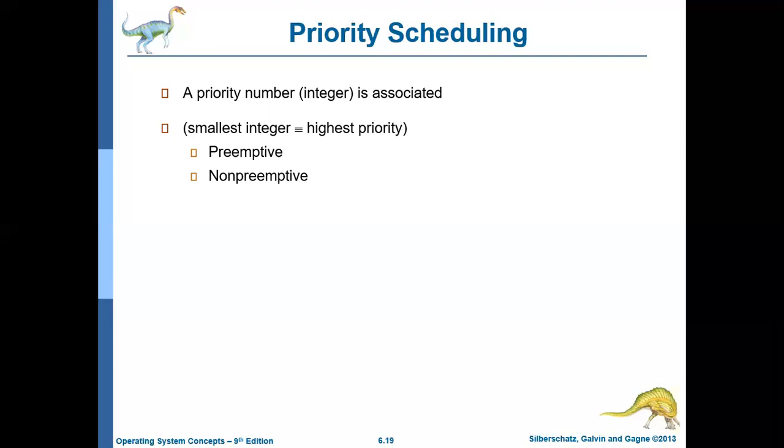Whereas in preemptive mode, even if a process is currently using the CPU, if a new process joins the ready queue with a higher priority, then that new process will preempt the currently executing process. So that is what preemptive is.